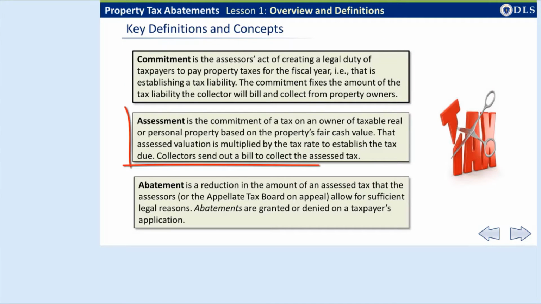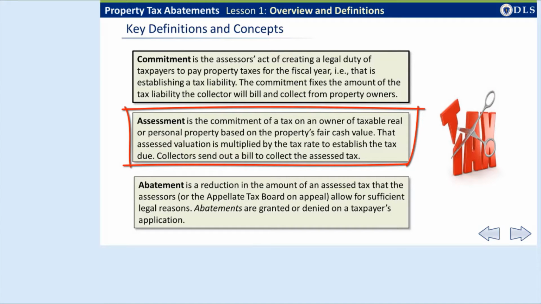The second concept is assessment, which results from a commitment. When you commit the tax list, you assess the tax on each property owner listed. You determine the tax assessment by multiplying the fair cash value of the property by the tax rate applicable to the property class. The collector sends out the bill for the assessed tax and collects the amount owed from the property owner, who has a legal duty to pay it.